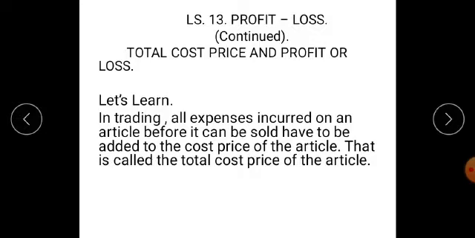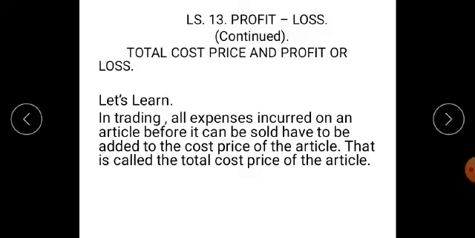Students, please note down, you don't have to copy down the example of Diaz which is given on page number 67 and 68. But before you start writing from the slides of this video, you have to write these two lines. You have to mark these two lines as: besides purchases, money has to be spent on things like transport, porterage, octroi, etc. When this expenditure is added to the basic purchase, we get the total cost price.